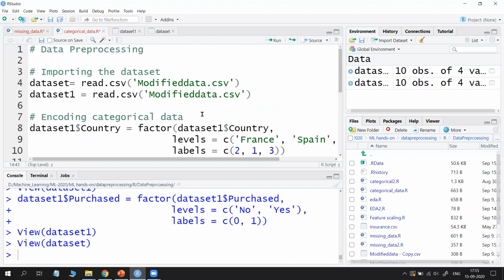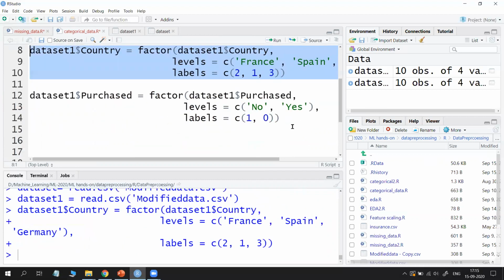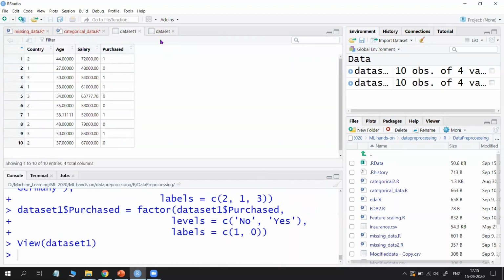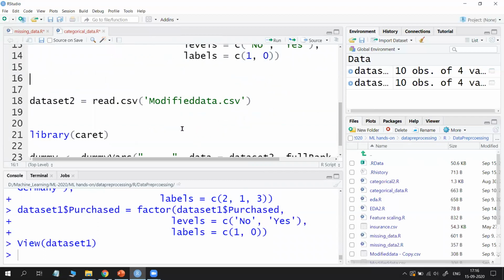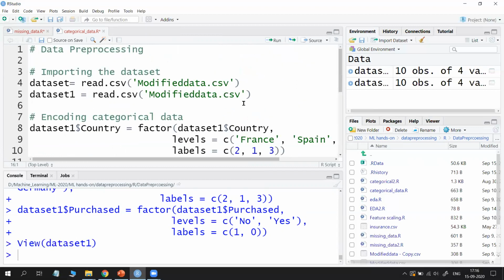If you try to execute, execute from the starting, because data set 1 already contains something. So execute once again. Now open it and see, what is the first one? No, but it is 1. So now it's changed as 1. Whatever the number may be, it's not a problem. It's just a coding part. You encoded it into different numbers. So that is the first method we have seen in the PPT.